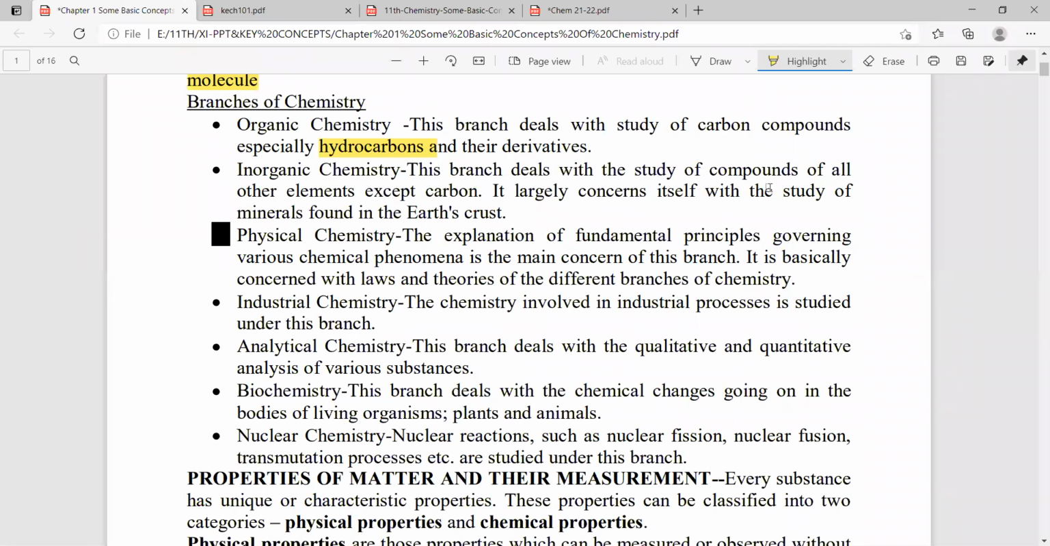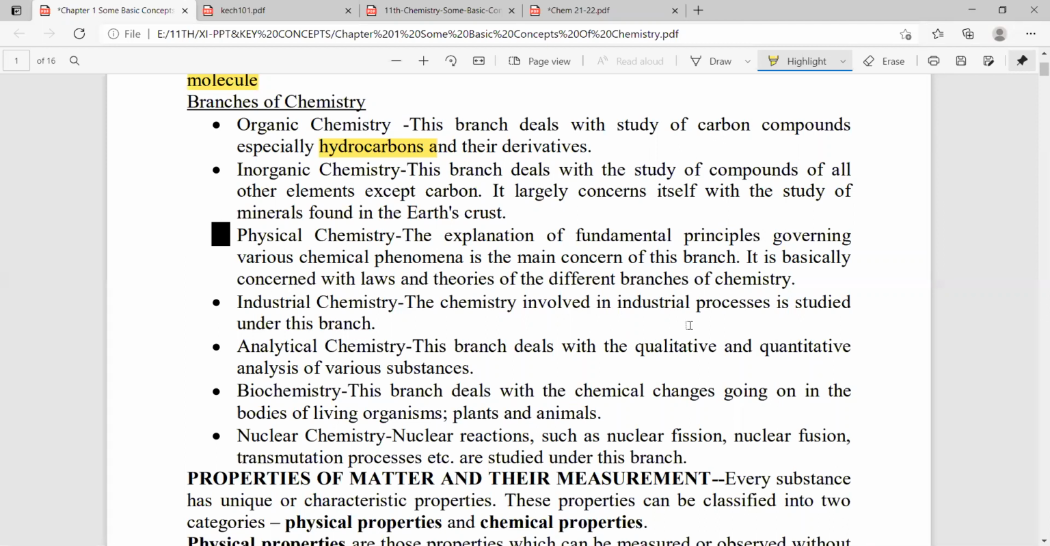Inorganic chemistry deals with the study of compounds of all other elements except carbon. It is largely concerned with minerals, the study of minerals found in the earth's crust. Even physical chemistry: it discusses the laws and theories of the different branches of chemistry.